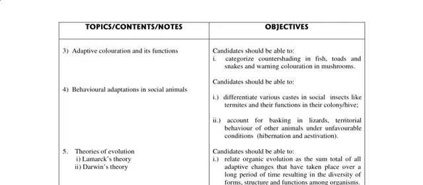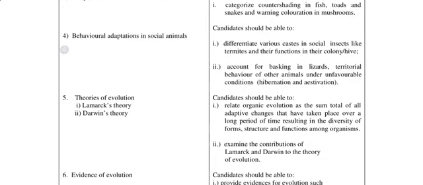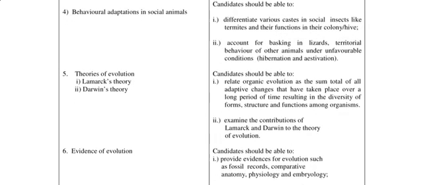It says here to differentiate various castes in social insects like the termite and their function in their colony or hive, like the termite, the bee also. And you should also be able to identify the structure of a male, female bee and all that. Then account for basking in lizards, territorial behavior of other animals, and behavior under unfavorable conditions such as hibernation and aestivation. Then theories of evolution, where we have Lamarck's theory and Darwin's theory.